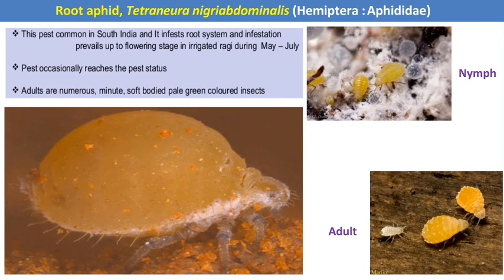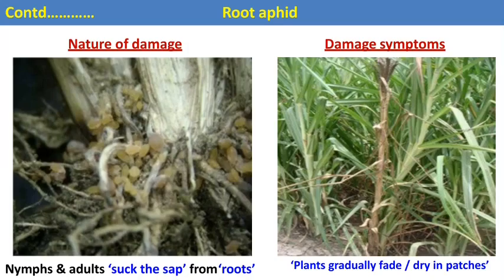Then after that, in this picture you can see the nymphs and adult. Both the nymphs and adult are damaging stages of this pest, and both have piercing and sucking type of mouth parts. Let us see how these nymphs and adults actually feed in the field condition. Here in this picture you can see both nymphs and adults congregated inside the ground on the roots, and they suck the cell sap from the roots.